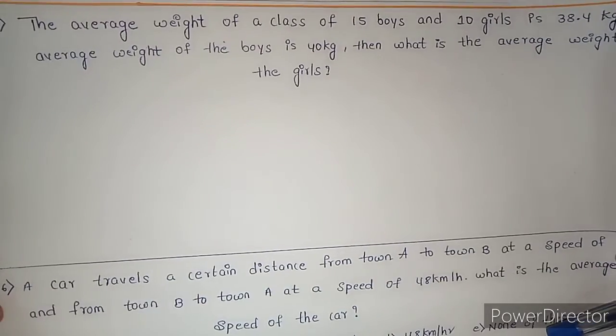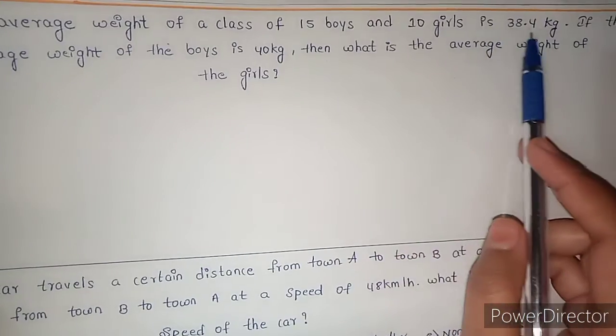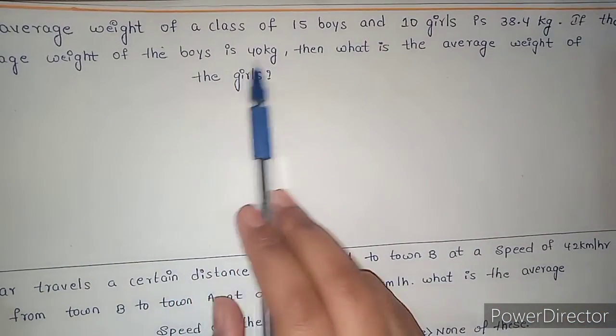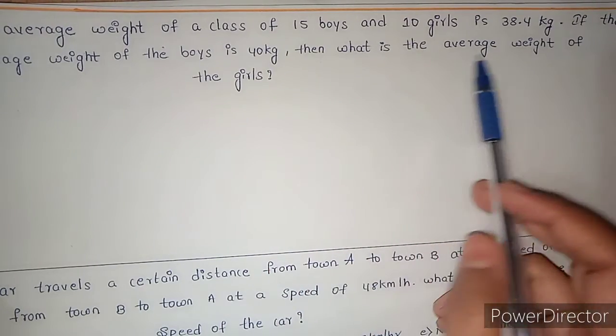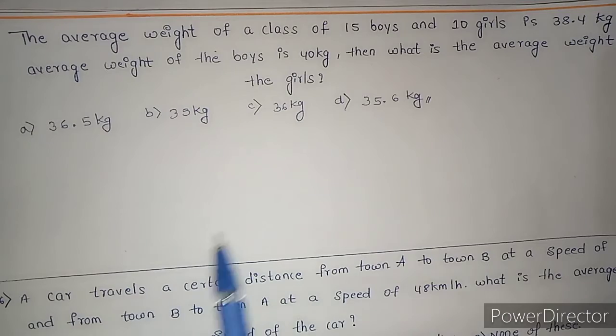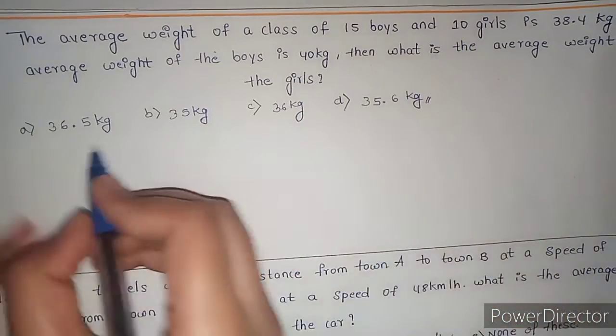15th question. The average weight of a class of 15 boys and 10 girls is 38.4 kg. If the average weight of the boys is 40 kg, then what is the average weight of the girls? Here the average weight of total 15 boys and 10 girls is given.